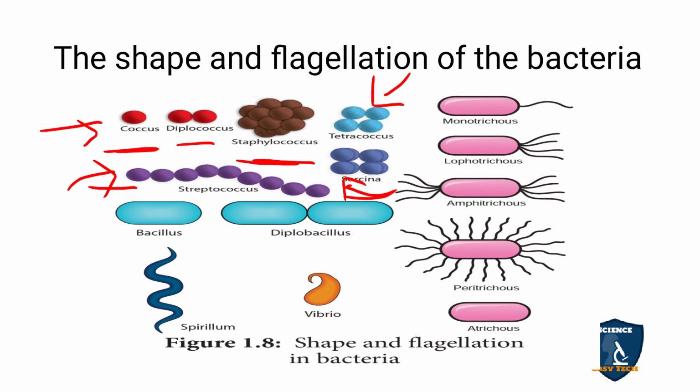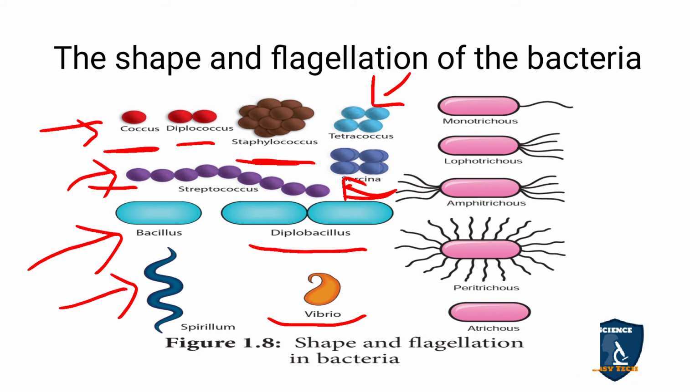And Bacillus. Bacillus is rod shaped. It looks brick shaped, okay? Rod shaped or brick shaped is called Bacillus. If there are 2 rods, then it is called Diplobacillus. And if it looks spiral, spring shaped or spiral shaped, it is called spirillum. And you can see a comma shape now, which is called Vibrio. Vibrio cholerae is comma shaped. So this is the shape of the bacteria.